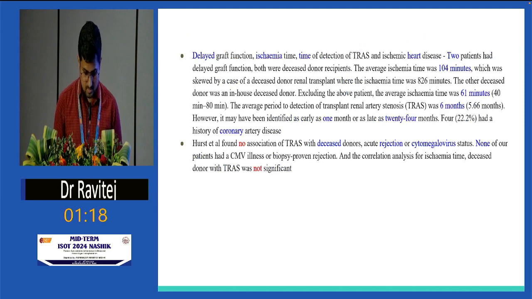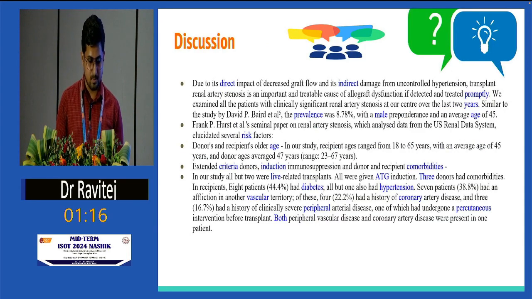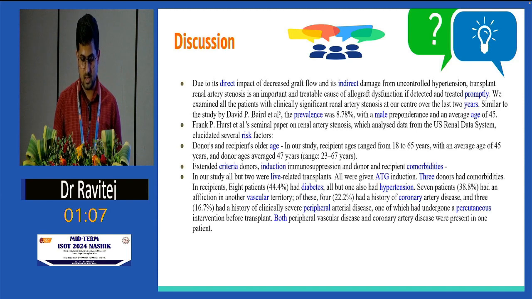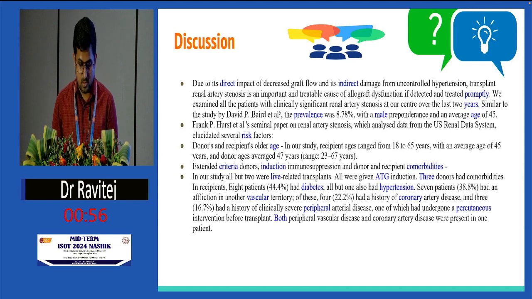I'll go into the discussion. Due to its direct and indirect impact, RAS causes renal dysfunction. The average prevalence was 8.78% with a male predominance and an average age of 48. Frank P. Hurst, in a seminal study on USRDS, found the following risk factors. Donors' and recipients' old age, with ages ranging from 18 to 65. Extended criteria donor; we had most of them live related renal transplant. Induction, most were ATG, and recipient comorbidities.